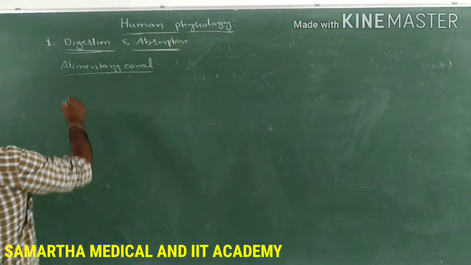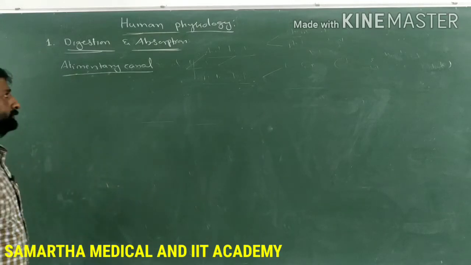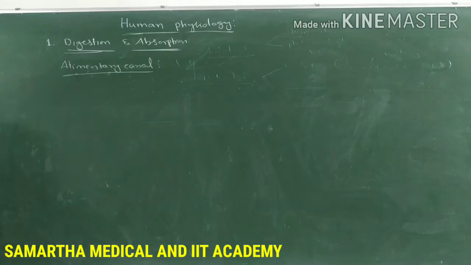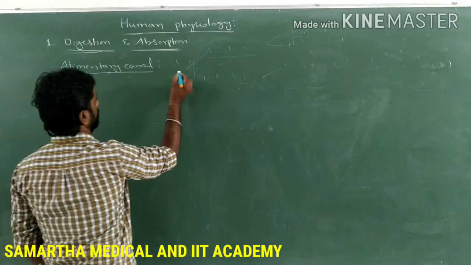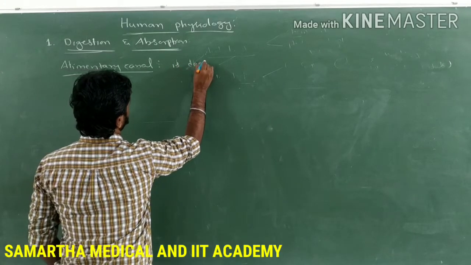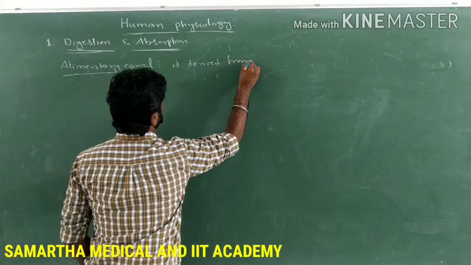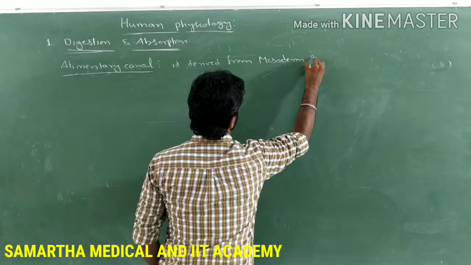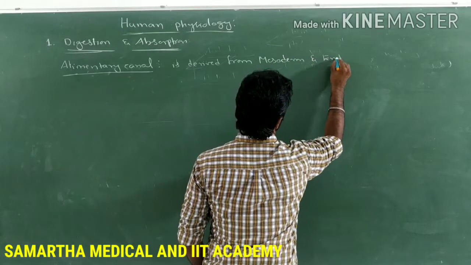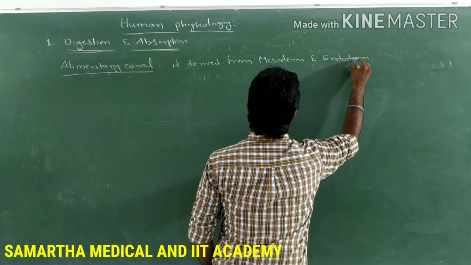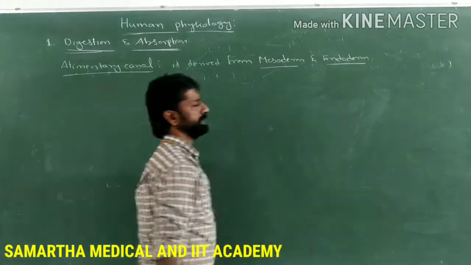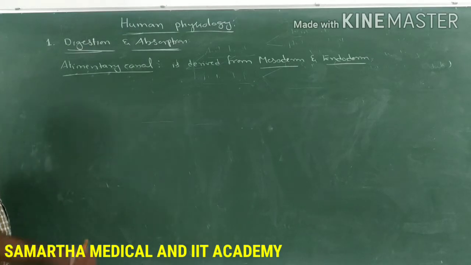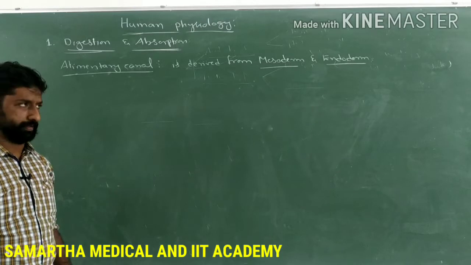So, the first is discussion regarding the alimentary canal. You know that this alimentary canal is derived from which germinal layers? Alimentary canal is derived from the germinal layers such as mesoderm and endoderm, the most important one for the NEET examination. So what is the origin of alimentary canal? Alimentary canal is derived from the mesoderm and then endoderm. And its size is 8 to 10 meters length.